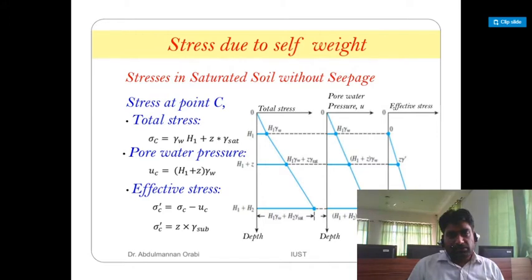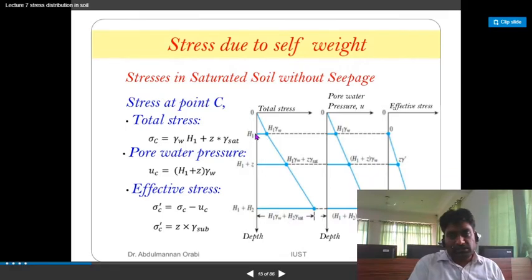Stress at point C: total stress sigma C is equal to gamma W H1 plus Z into gamma sat, and pore water pressure UC is equal to (H1 plus Z) into gamma W. Effective stress sigma C dash is equal to sigma C minus pore water pressure, which is Z into gamma submerged. In this diagram you can also see the triangular variation: the total stress diagram H1 gamma W, H1 gamma W plus Z gamma sat, H2 gamma sat; the pore water pressure H1 gamma W, (H1 plus Z) gamma W; and the effective stress H2 gamma submerged, Z gamma submerged, which is 0 at H1 height.